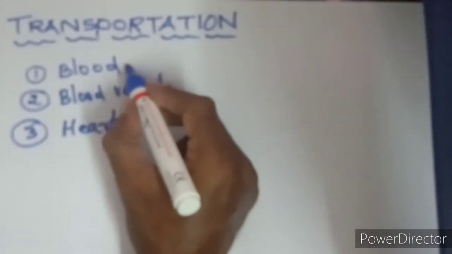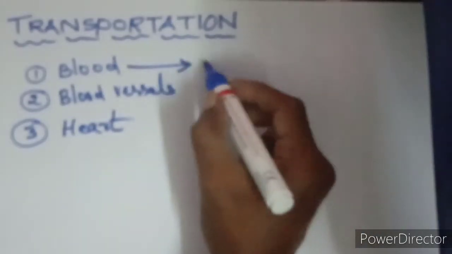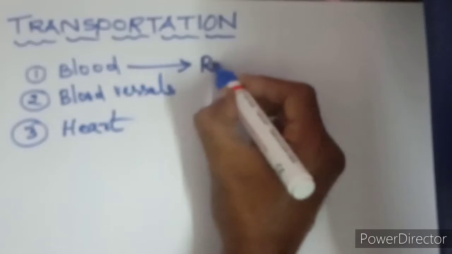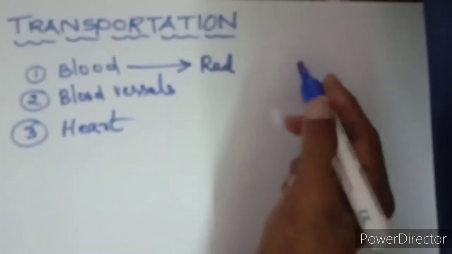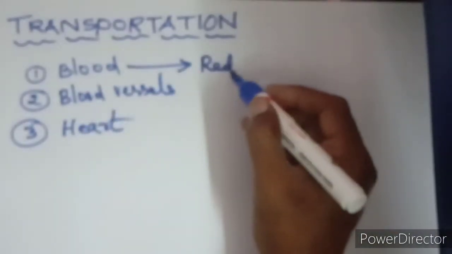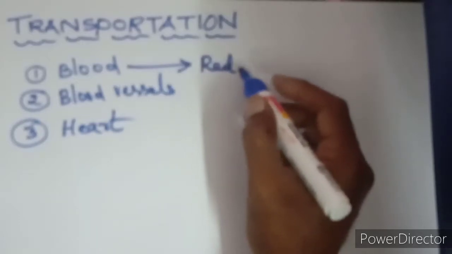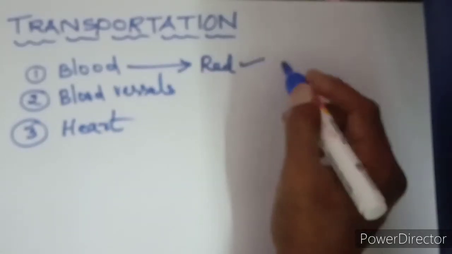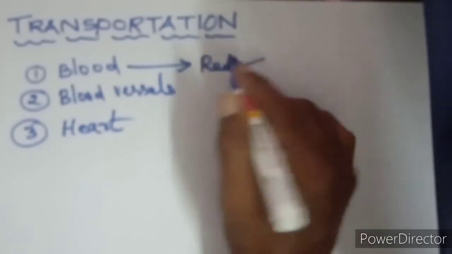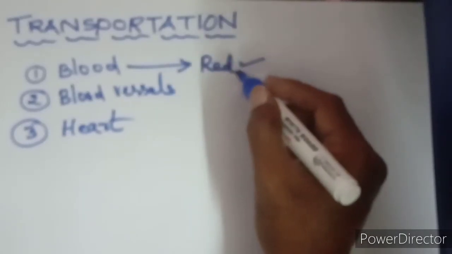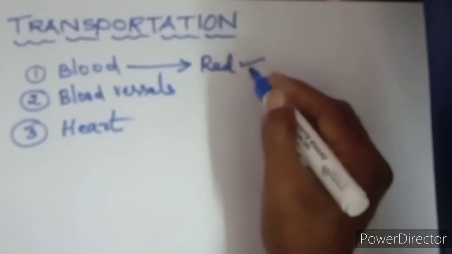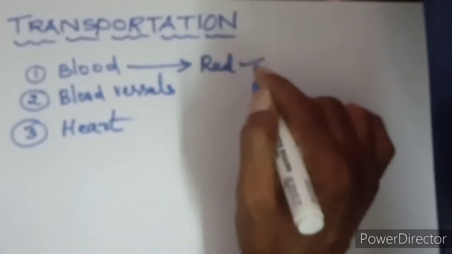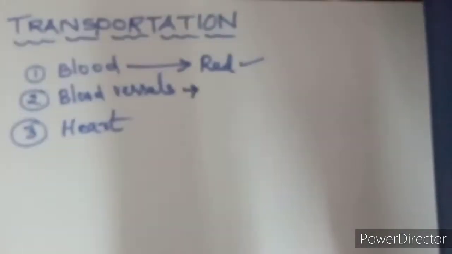In every human being, blood is there. That blood, we know, is red in color. Approximately 5 liters of blood is present in every human body. What is the reason for the blood being red in color? Because of the presence of hemoglobin, a protein.